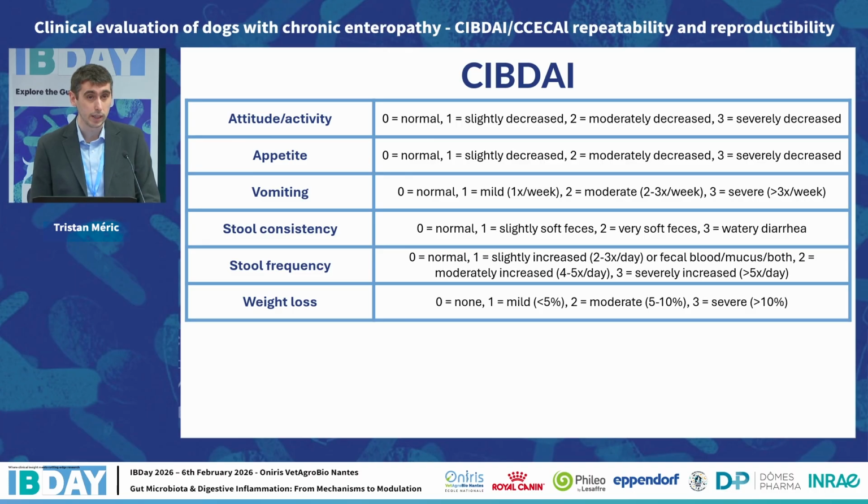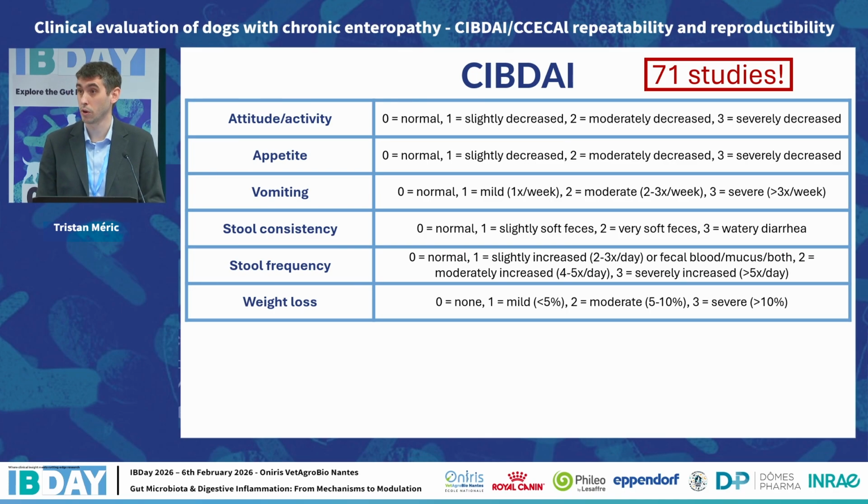To go into more detail on the scores, the CIBDI is composed of 6 items: activity, appetite, vomiting, stool consistency and frequency, and weight loss. All these items are scored based on severity, and the CIBDI is calculated as the sum of these item scores. This score has, since its development, been widely used both in clinical practice and in research. As you can see here, a total of 71 studies mention the score so far.